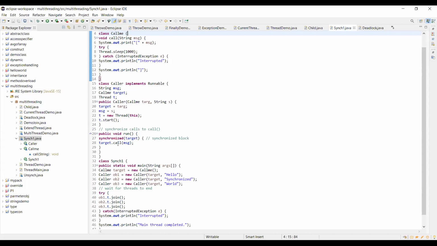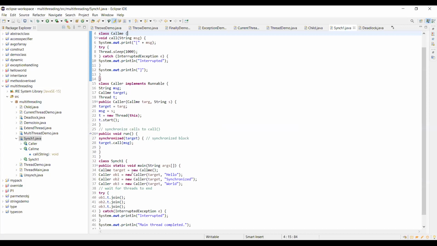So using that method happens in this synchronized block. Which object will use it? The object that is the target. The target will come from this constructor. Whichever object is there, we assign it as the target. That target object is going to call the method.